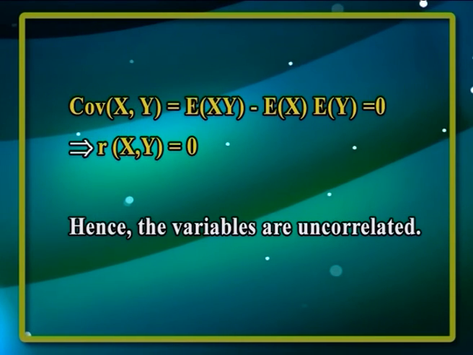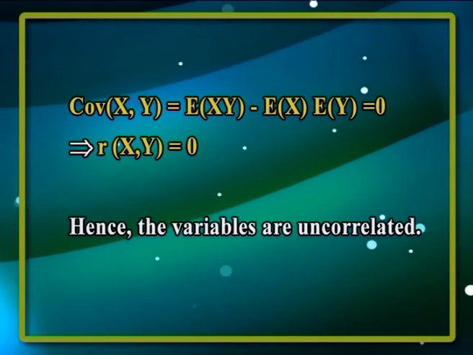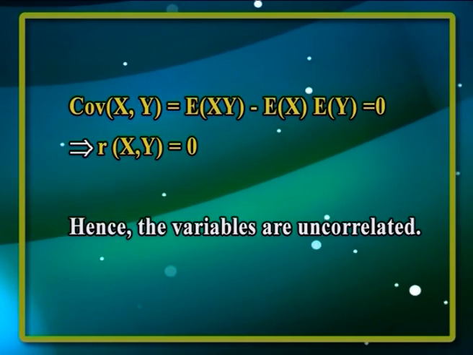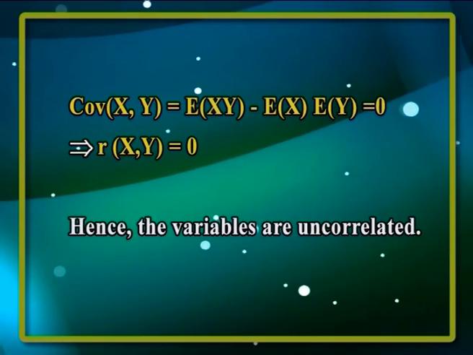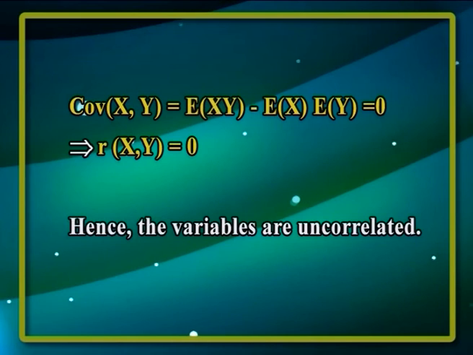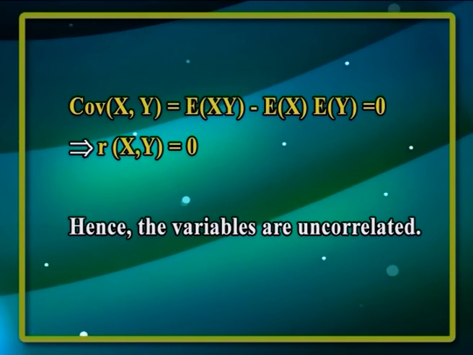Therefore, covariance of x y is equal to expectation of x y minus expectation of x into expectation of y is equal to 0, which implies r of x y is equal to 0. Hence, the variables are uncorrelated.